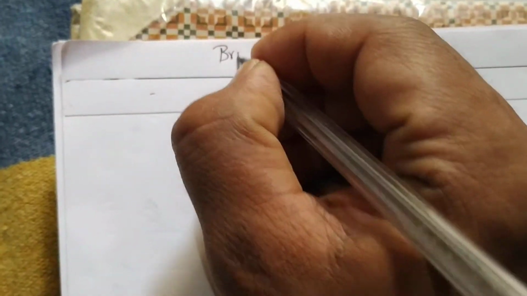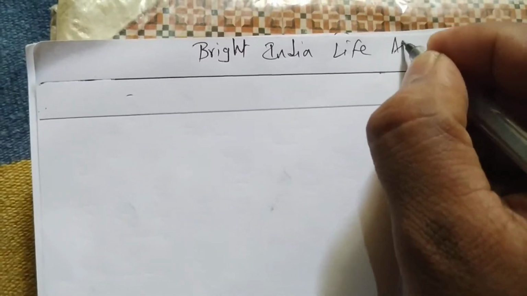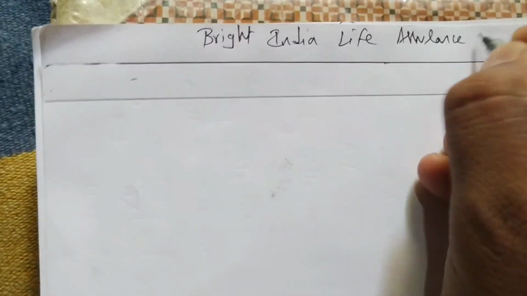We will solve this problem, example 2. Okay, so first we have to write the heading: Bright India Insurance Life Assurance Limited. What are we preparing?